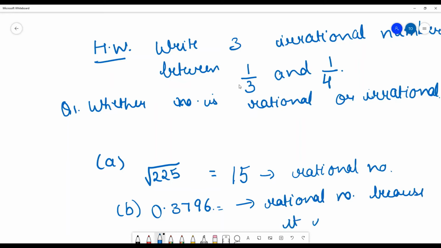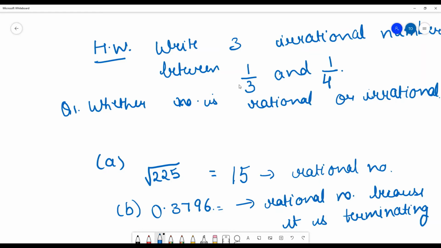So it is now clear to you that there can be any reason for a number to be rational, and sometimes it is given in the form of its property. This is a property of a rational number, that it should be a terminating decimal. It can be a non-terminating one also, but it is always repeating.